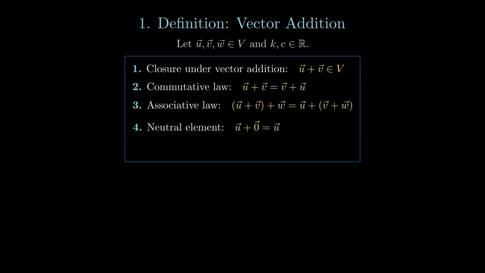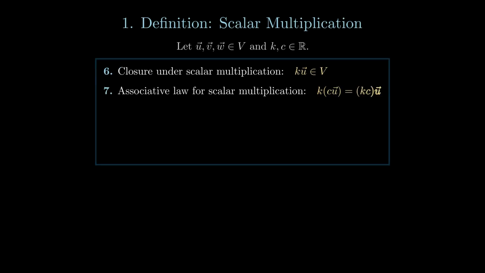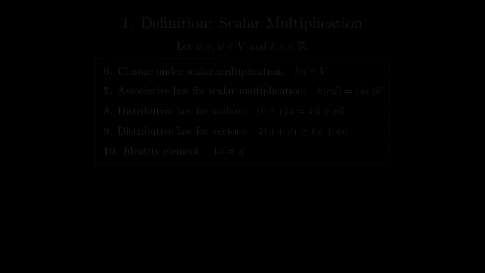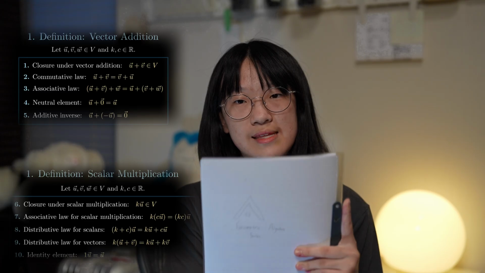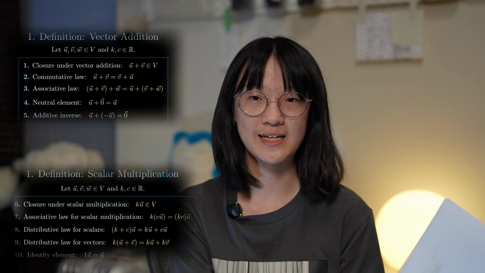As you can see, this is how we define a linear space and a vector. Note that a vector is an element that belongs to the set, a linear space. But not all sets are linear spaces, because they're defined by the 10 axioms. The 10 axioms are about vector addition and scalar multiplication. You might think it's pretty long and complicated at first, but actually it's not really hard to get the idea. It just tells us what kind of mathematical objects can be vectors. For example, functions, matrices, and anything else, as long as it satisfies the 10 statements.